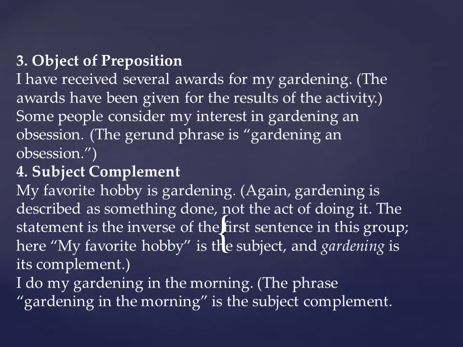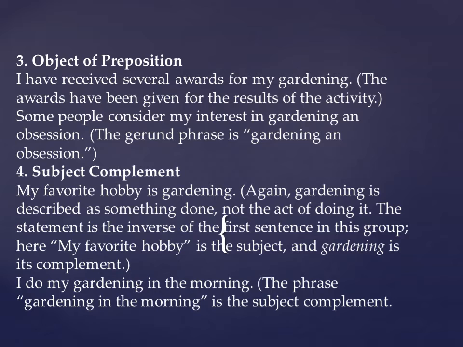If you remember the example I gave you in the beginning, when the gerund acts like a subject, the example was "Gardening is my favorite hobby." There, gardening was acting as a subject. But if we reverse that sentence, it goes like this: "My favorite hobby is gardening."